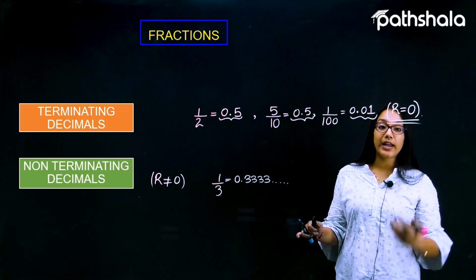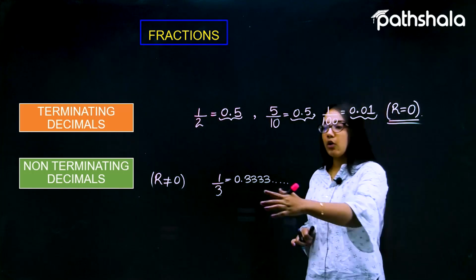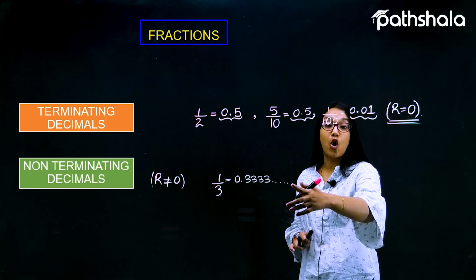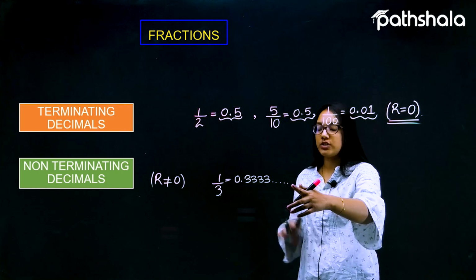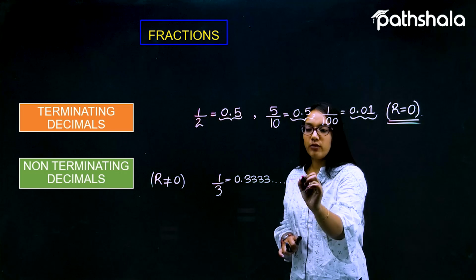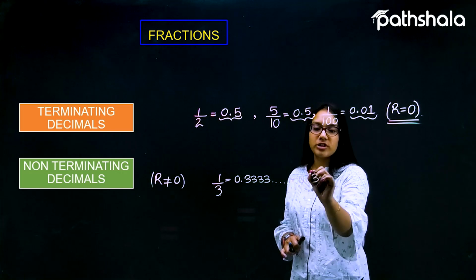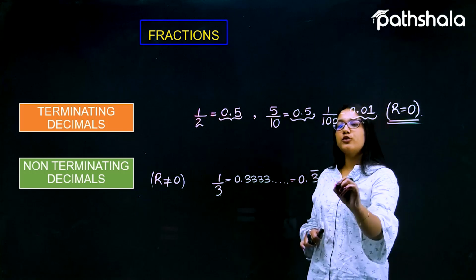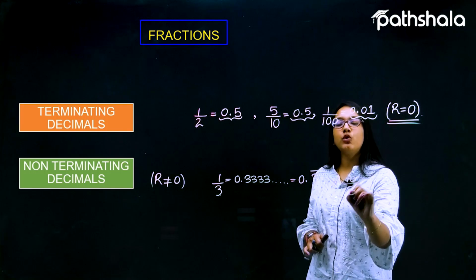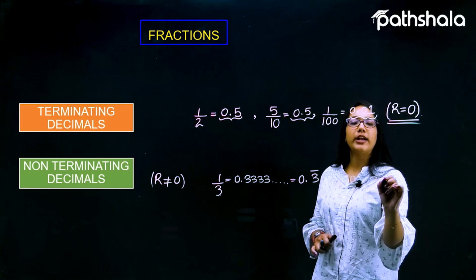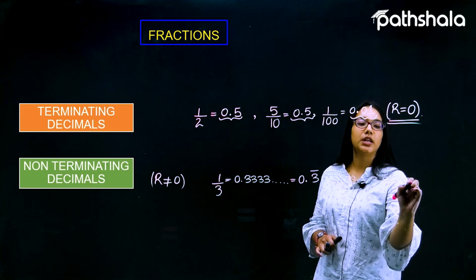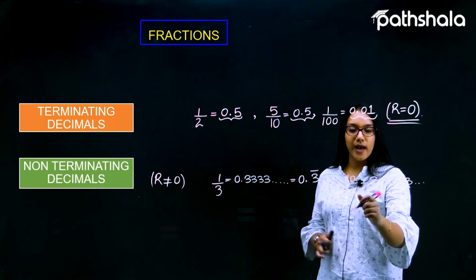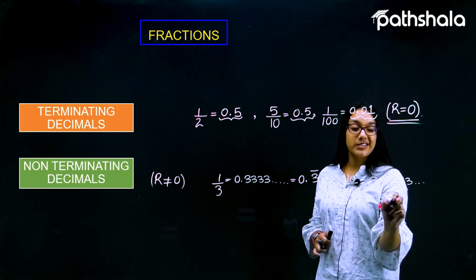Such an expression, or this particular representation, is called a non-terminating decimal, because it is not terminating at all. We always use a bar for such a number. Suppose I'm talking about 10 by 3. We know 10 by 3 is 3.33333 and so on. Again, the remainder for such a fraction is 1. So it can be represented as 3.3 bar.